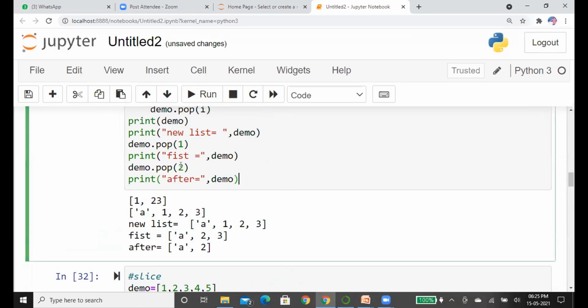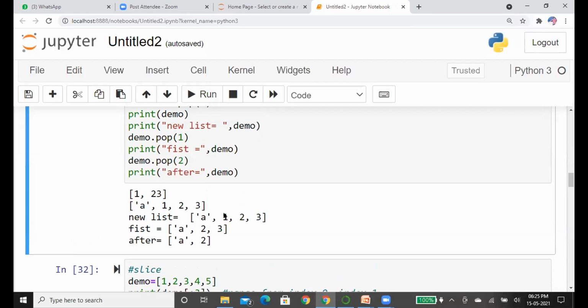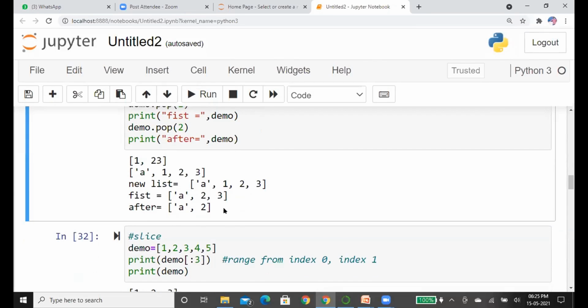If you want to pop the index 2, now the indexing has changed. The actual index of 2 in the original list was 2, but after one pop, the index of 2 was 1. So now it will pop 3. Did you get my point?